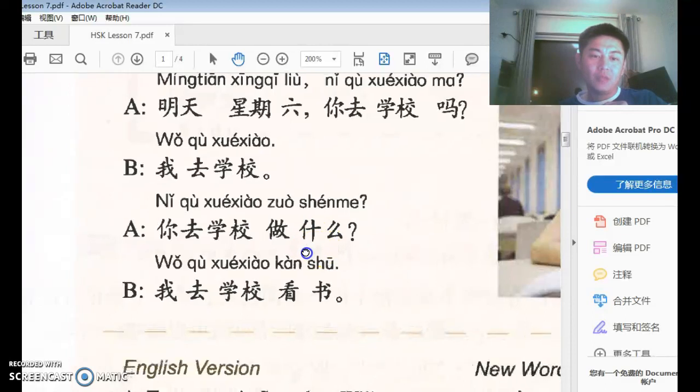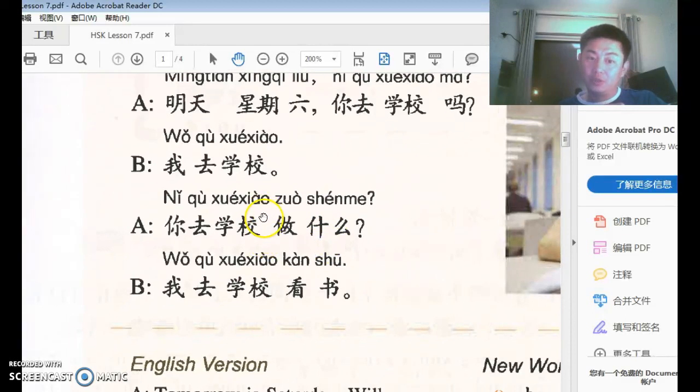The 'to' in English is omitted here, or there's no such thing in Chinese really. The prepositions, we're not very big on them. 你去学校, you go to school, do what? And B says 我去学校看书, I go to school to read books. Now read books is replaced by a WH word, do what? You go to school, do what? I go to school to read books, right?